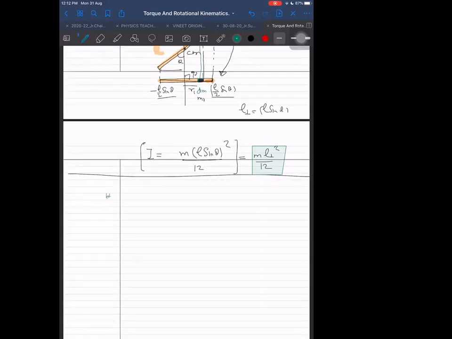Next, we want to see what is the moment of inertia of a parallelogram, because now I know I can stretch this inclined rod and turn it into a parallelogram, with an axis like this.